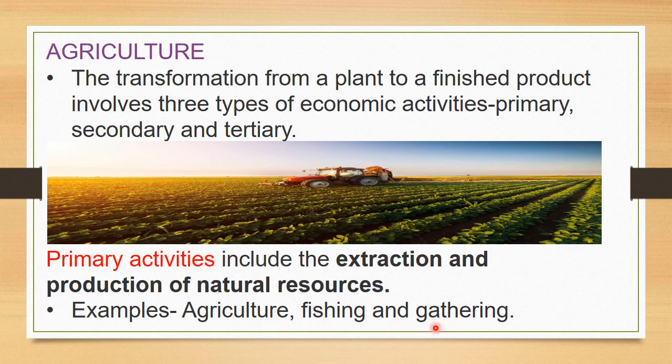So what is primary activity, my dear children? Extraction and production of natural resources. Understood? Are you all clear with primary activity? It is extraction and production of natural resources. What are the examples? Agriculture, fishing and gathering.